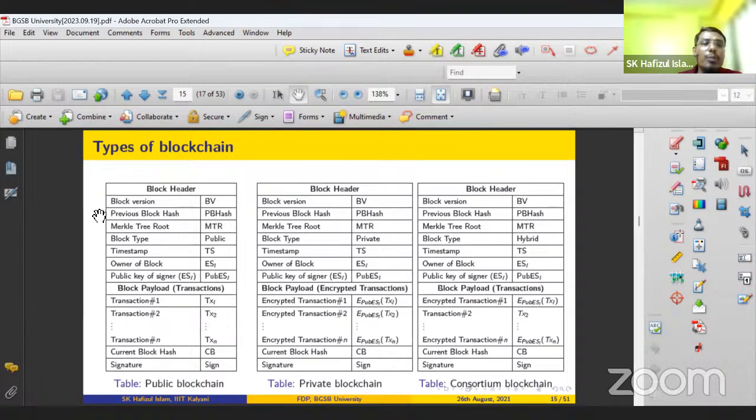So here you see that the blockchain, as I said, is a chain of blocks. A block has two parts: one is the header, another is the payload or data part. This is the header, and this is the payload part. Now try to understand the different fields of the header. The first field is the block version.